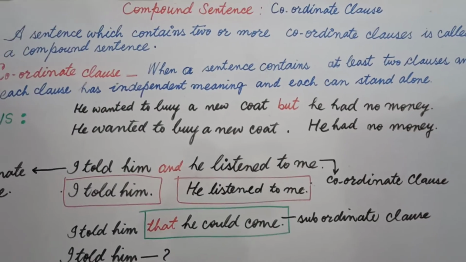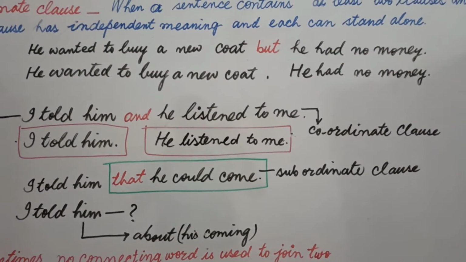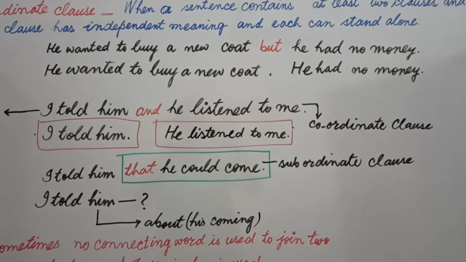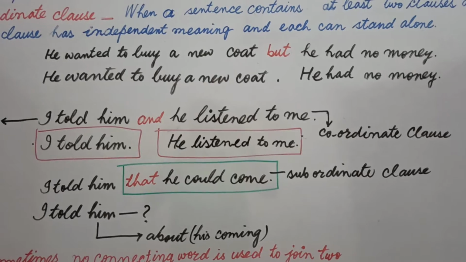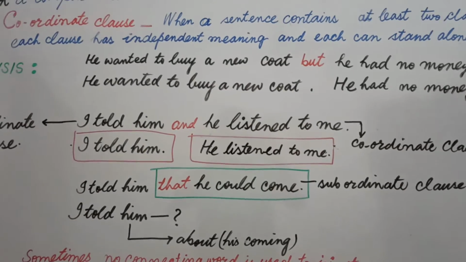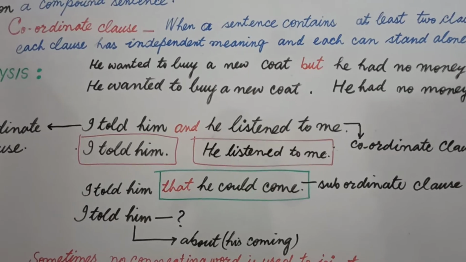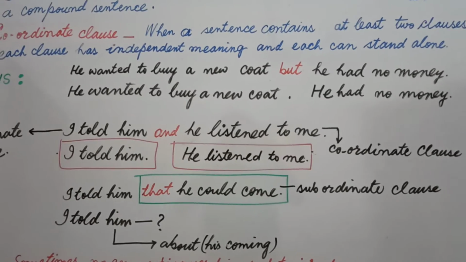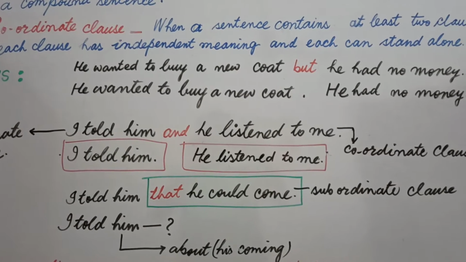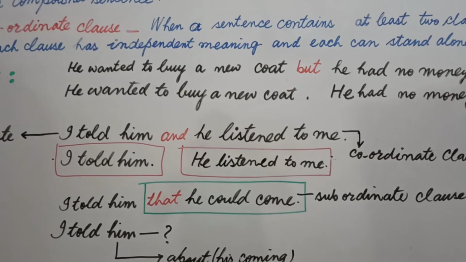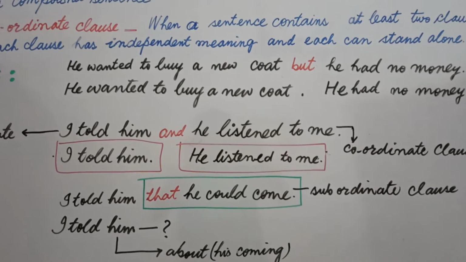Okay. Now let's understand which part is independent and which part is dependent. Let's study this sentence. I told him that he could come. In this sentence, that is used here, and that makes it noun clause, means complex sentence, and complex sentence means a sentence that is based on at least two clauses. One is principal clause and the other is subordinate clause. That makes it subordinate clause.